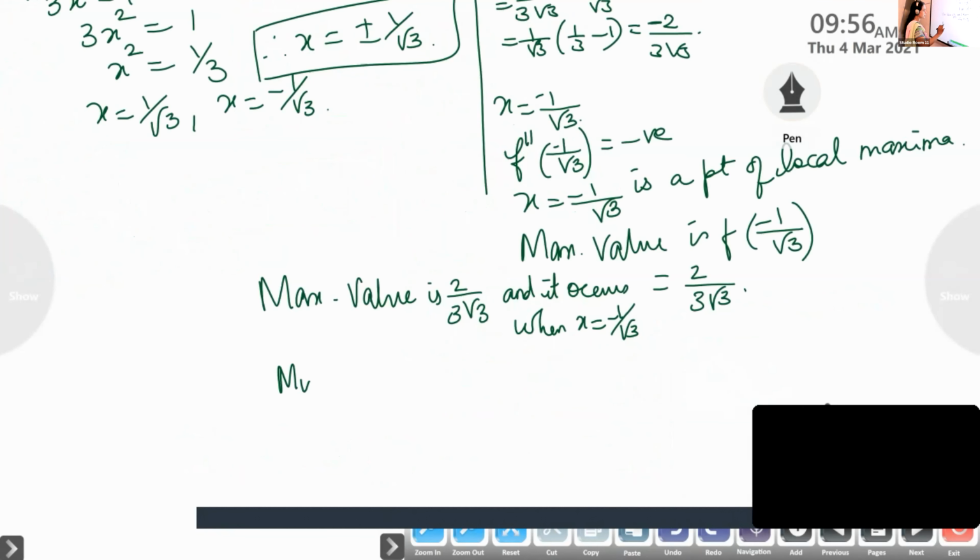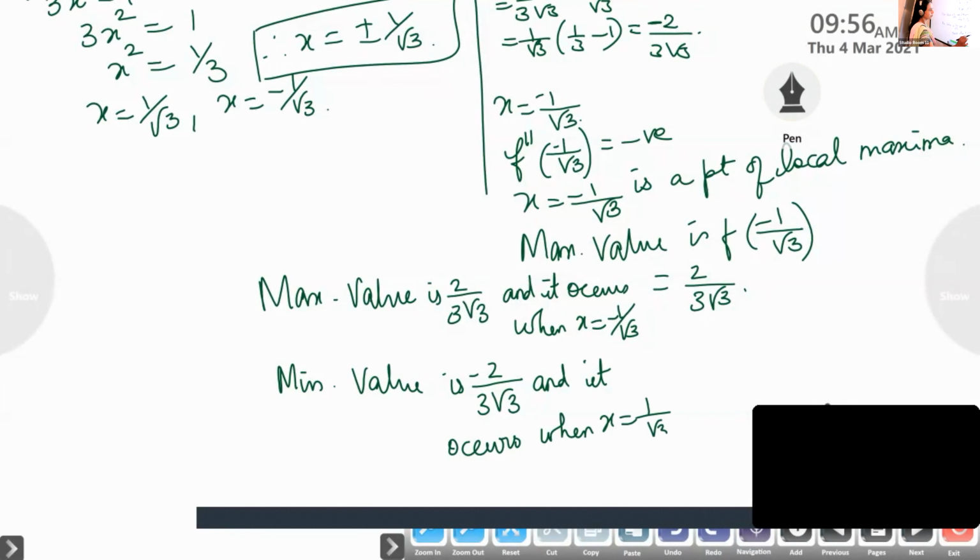Minimum value is minus 2 by 3 root 3 and it occurs when x is equal to 1 by root 3.